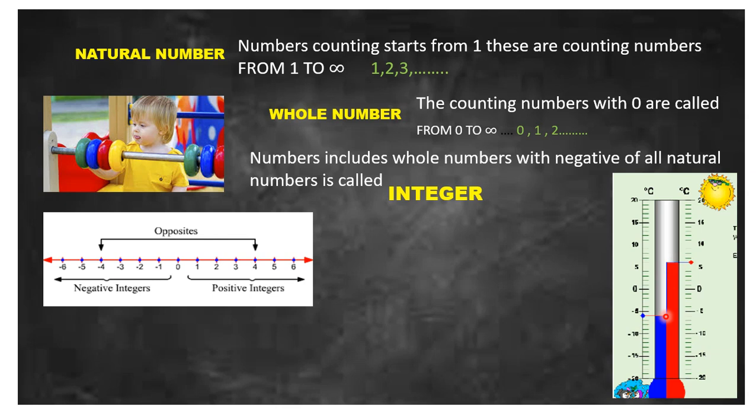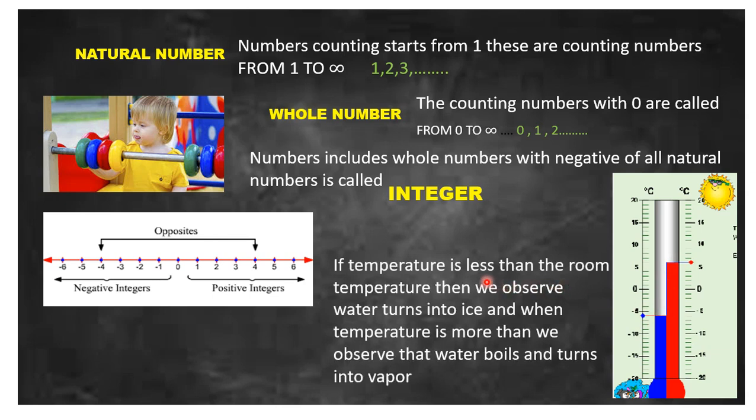The meaning is, if the temperature is less than room temperature or 0 degrees, then water turns into ice, and when the temperature is more than 0, we observe that the water boils and turns into vapor.